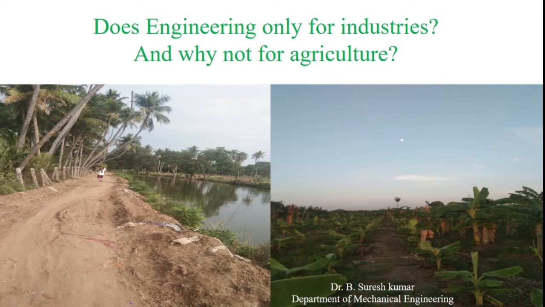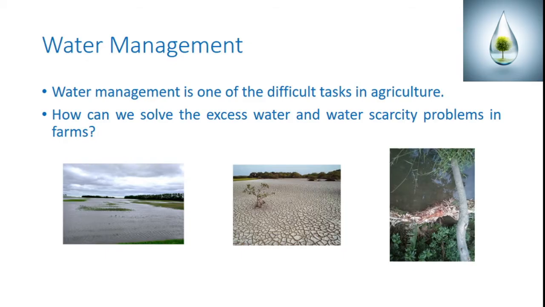There are a lot of problems available with agriculture. Why are engineers not taking care of these kinds of problems? Okay, this kind of presentation I can discuss with you today. The initial problem every year is related to water management. Water management is one of the difficult tasks in agriculture because of over water and water scarcity.